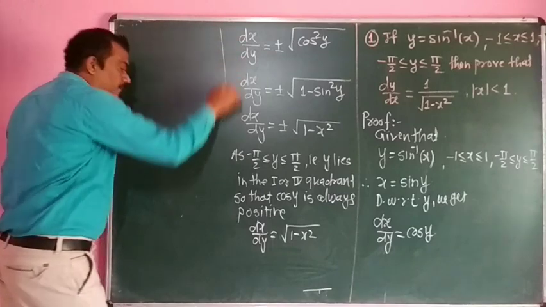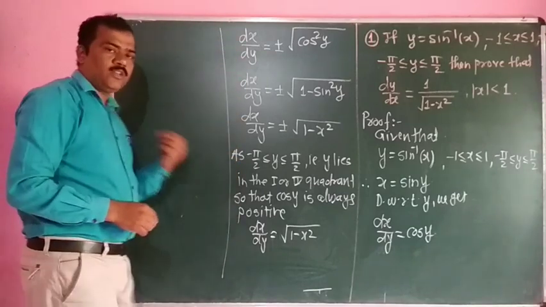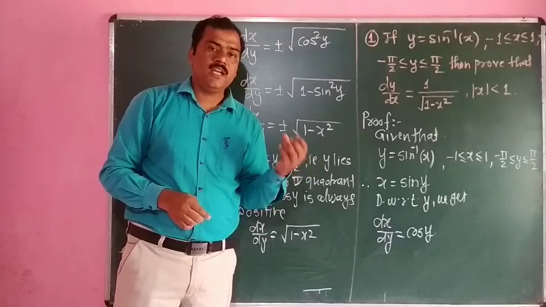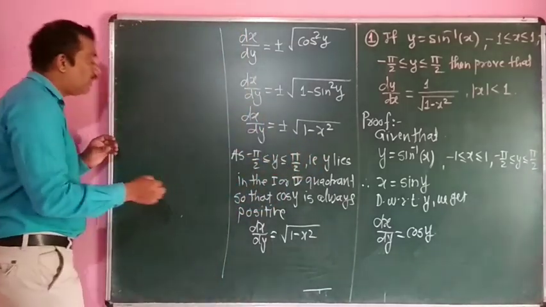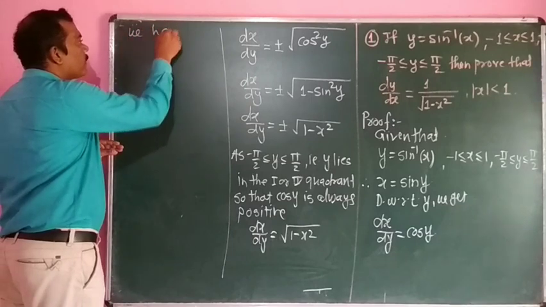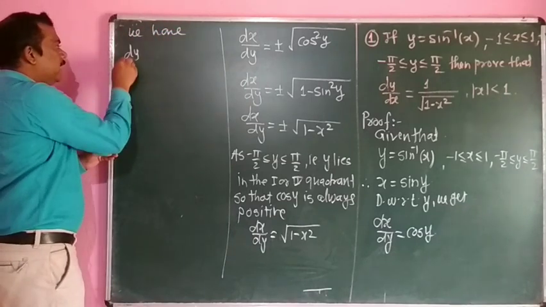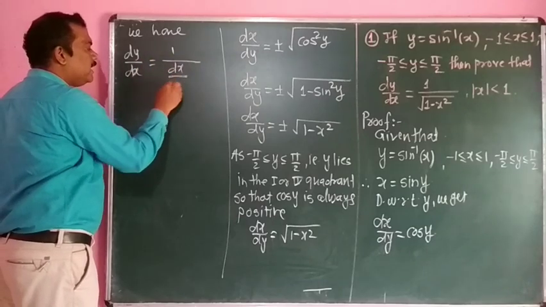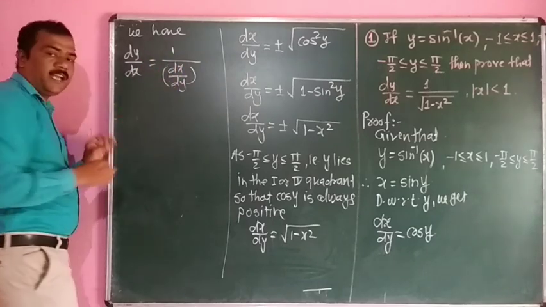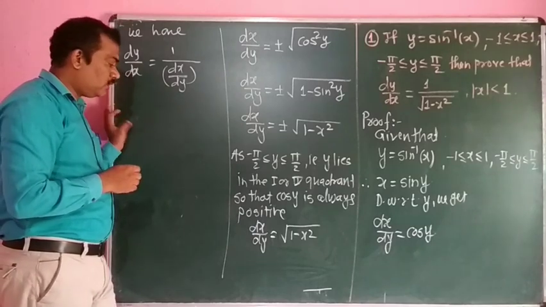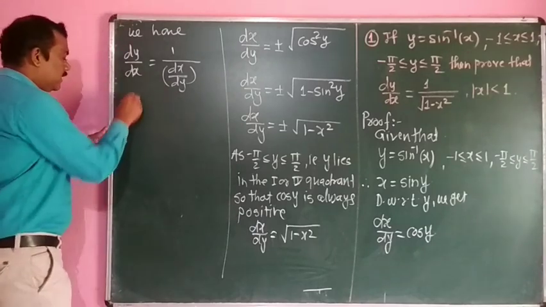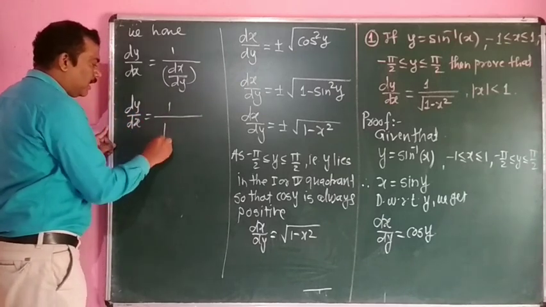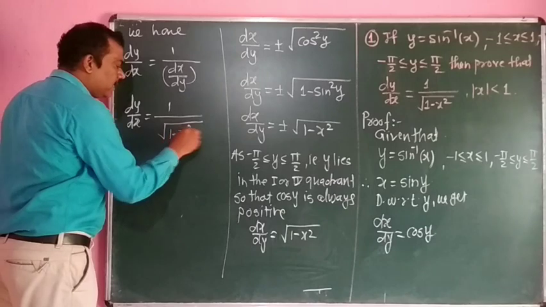Okay. So here what we have to get? We have to know the theorem related to derivatives of inverse functions. By using that theorem, what we have to get? We have dy by dx is equal to 1 upon dx by dy, with dx by dy not equal to 0. Now we have to substitute the value, that is dy by dx is equal to 1 upon under square root of 1 minus x square.